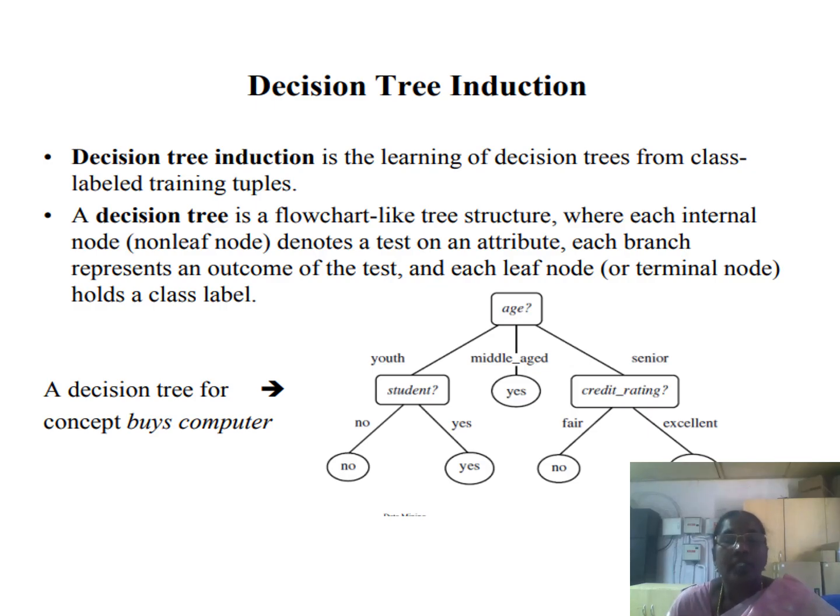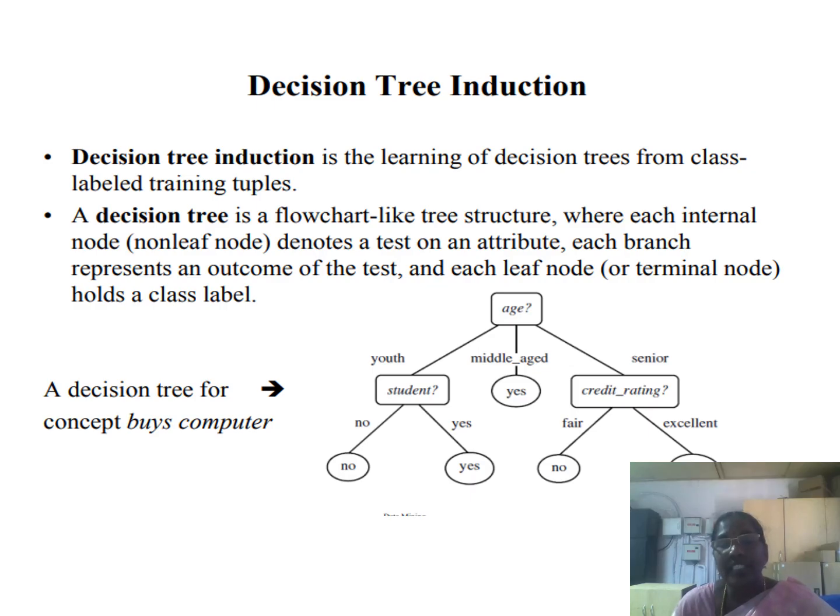So decision tree induction is a learning process of decision trees from class-labeled training tuples. The decision tree is a flow chart like tree structure where each internal node, that is a non-leaf node, denotes a test on an attribute. Each branch represents an outcome of the test. Each leaf node, a terminal node, represents a class label.